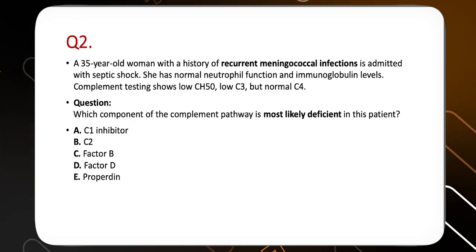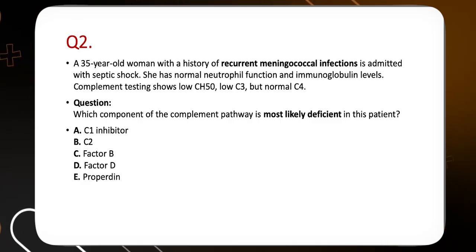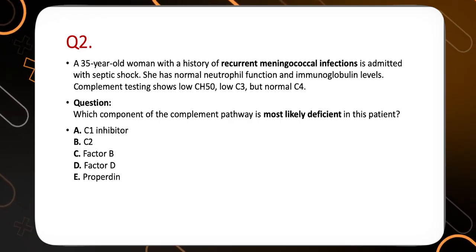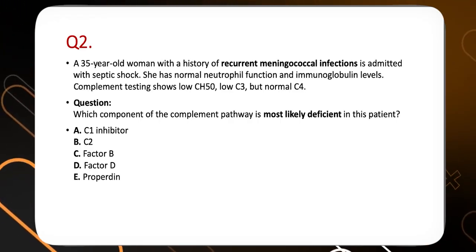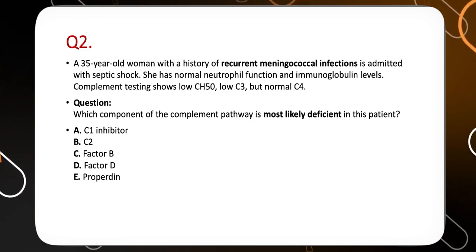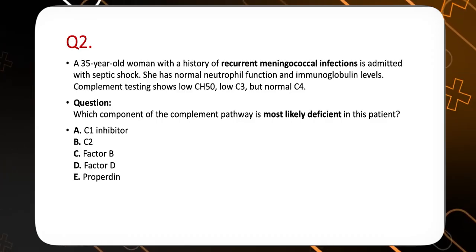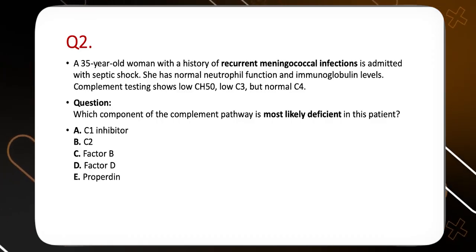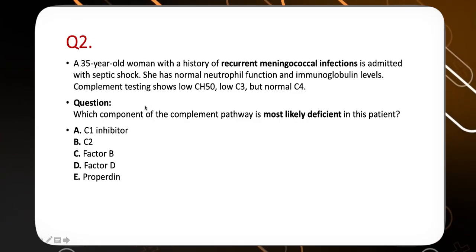Again, very theoretical questions, but also very clinically important, because most of the time complement deficiency is one of the major causes of recurrent infections, and it is a state of immunocompromised status. Anybody who has a complement deficiency in the body is very much prone to develop secondary or recurrent infections. So, which component of the complement pathway is most likely deficient in this patient?